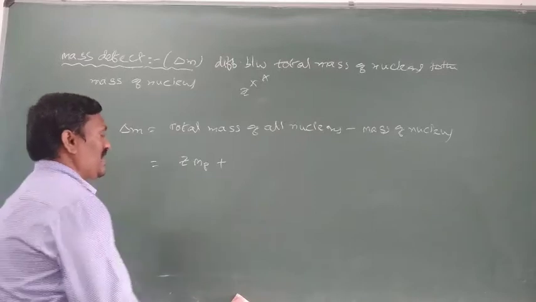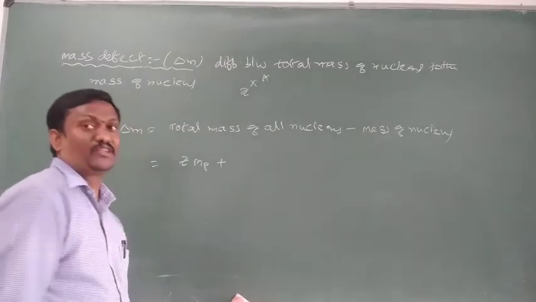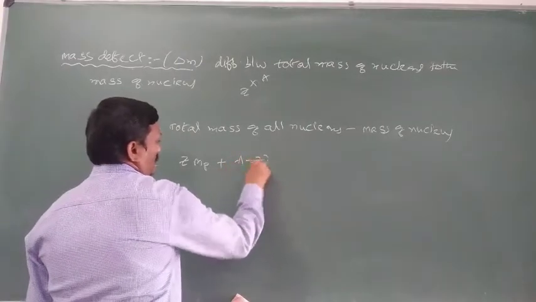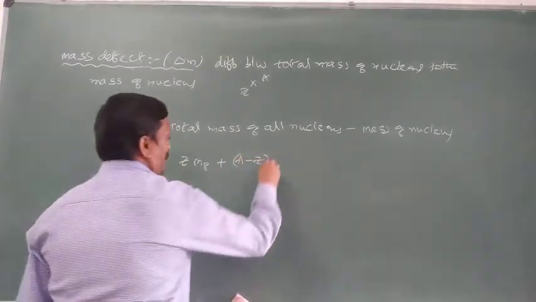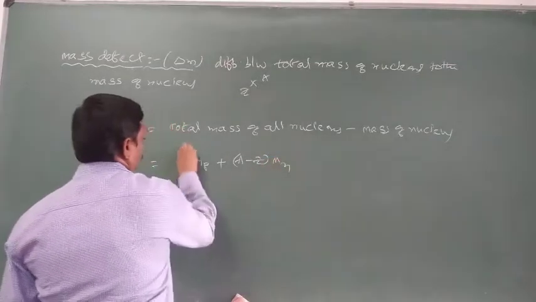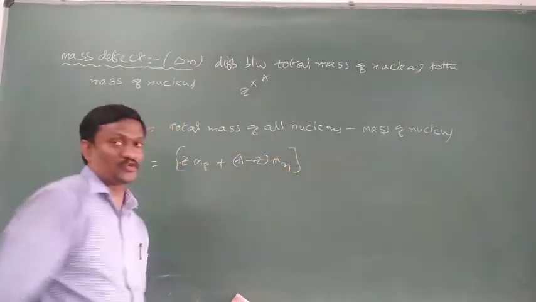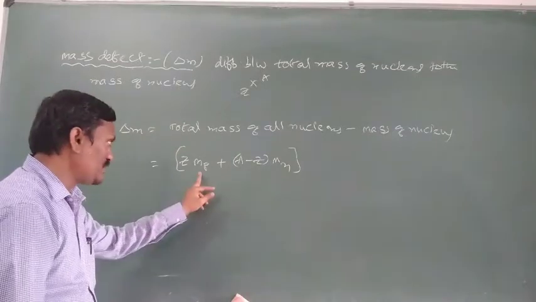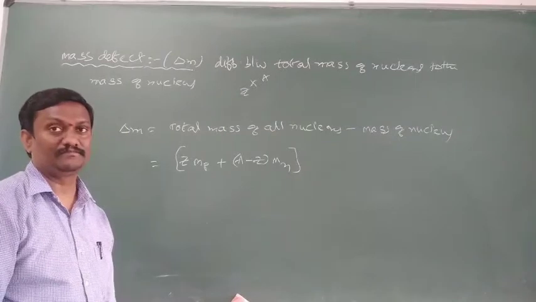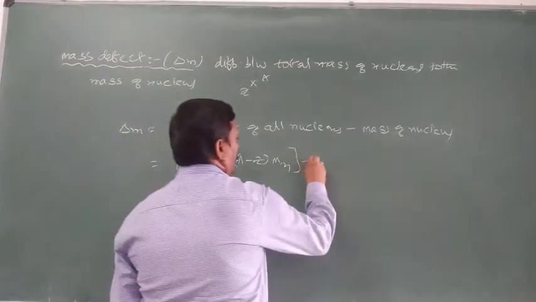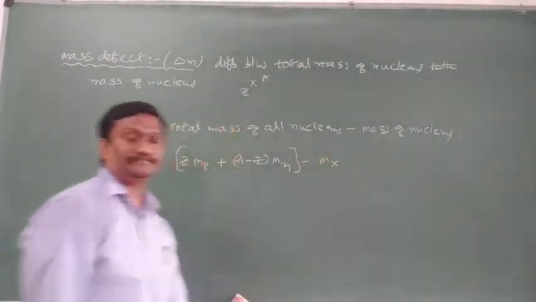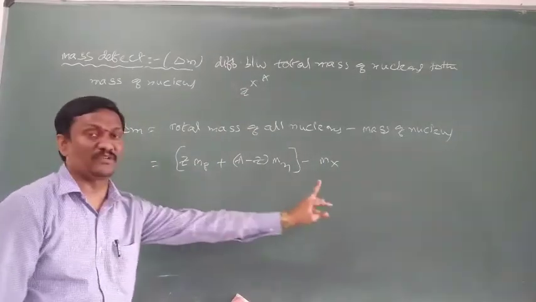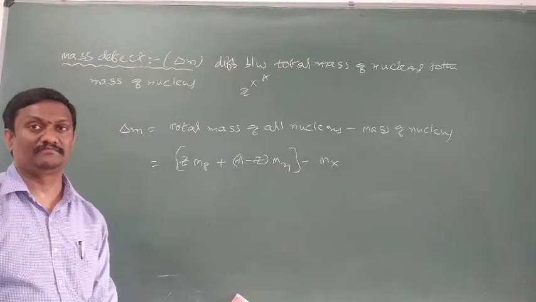Next, total mass of all neutrons: the nucleus consists of A minus Z neutrons, and mass of one neutron means Mn. So that is the total mass of all nucleons, total mass of protons and total mass of neutrons, minus mass of X nucleus. So the difference between total mass of all nucleons and mass of nucleus is called mass defect.